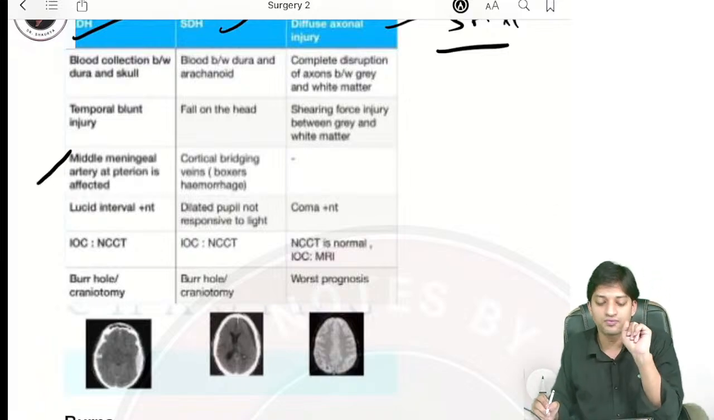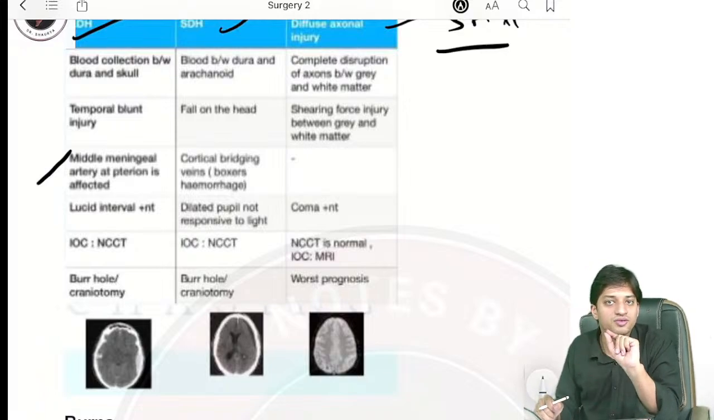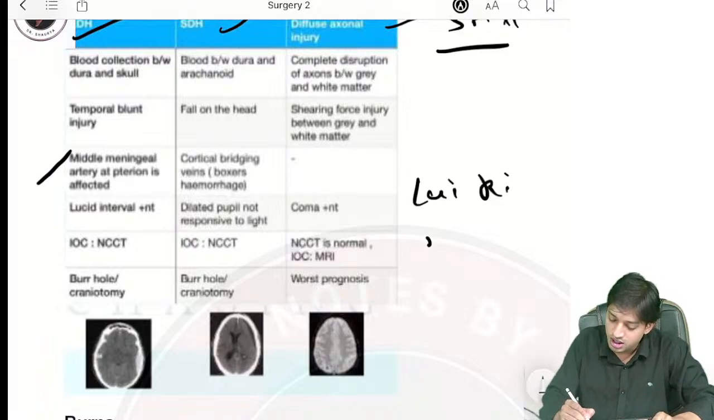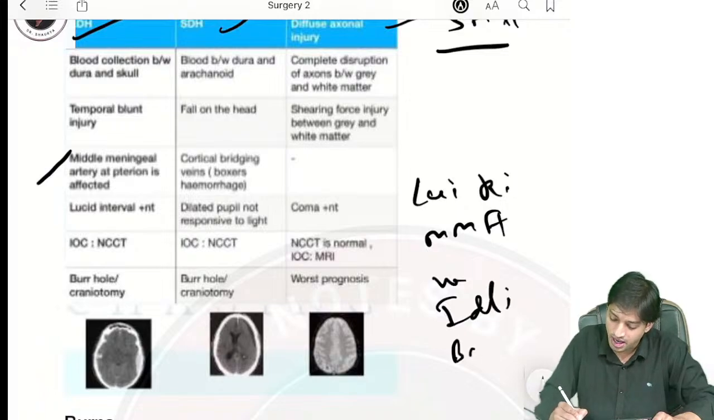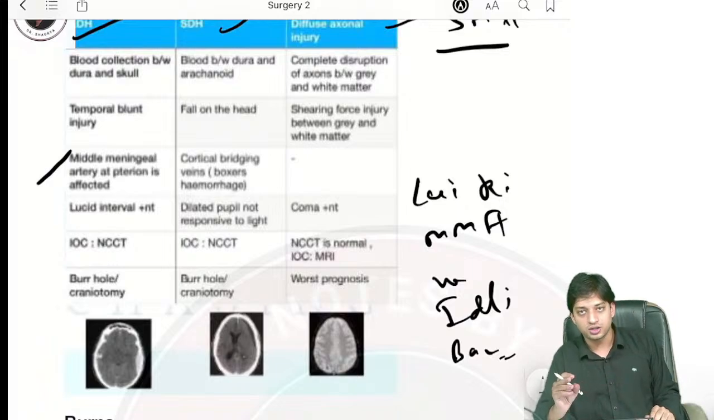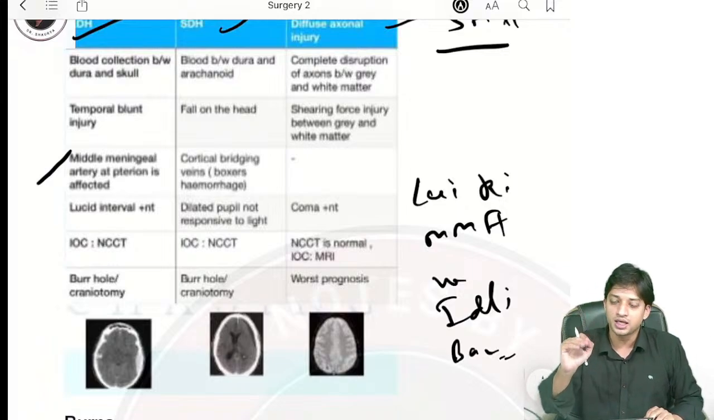I will give you a trick for this. Generally, I don't prefer tricks, but I will give you a very beautiful trick, and you will be able to remember it forever. Lucy ki mamma ne idli banaya. Now wait, why did I tell you? Very important, because some students cannot remember, some students forget. For those, I have made this trick. Lucy ki mamma ne idli banaya.